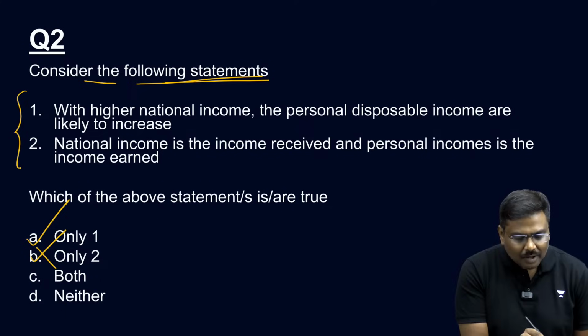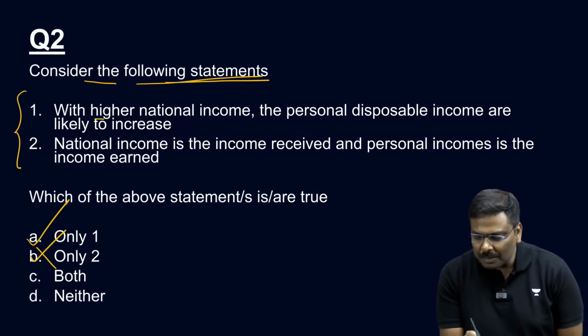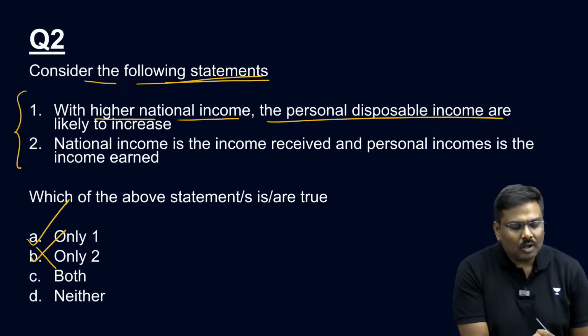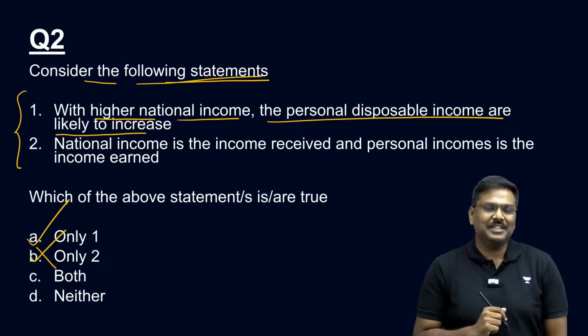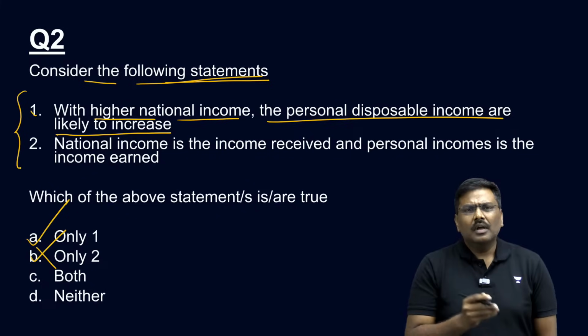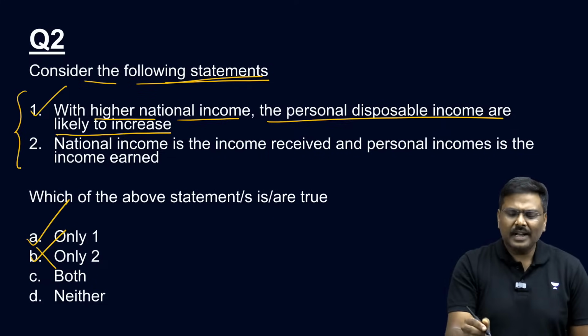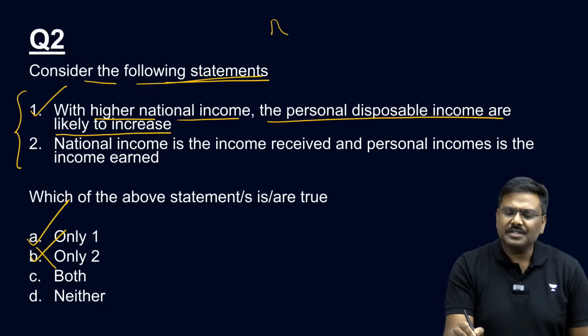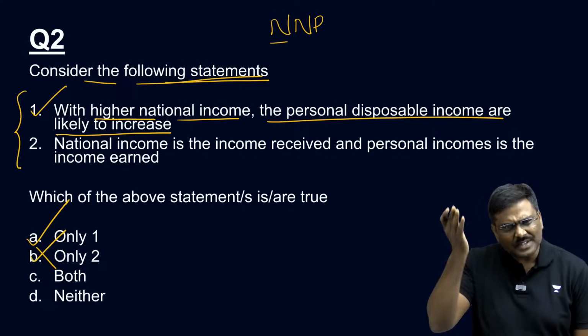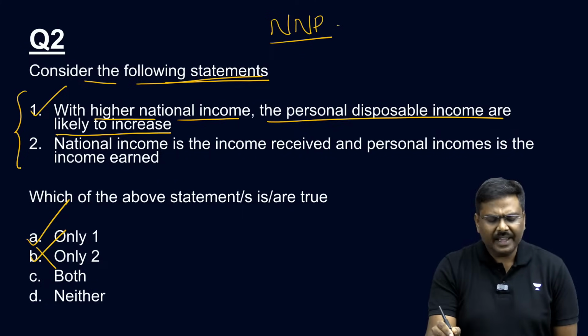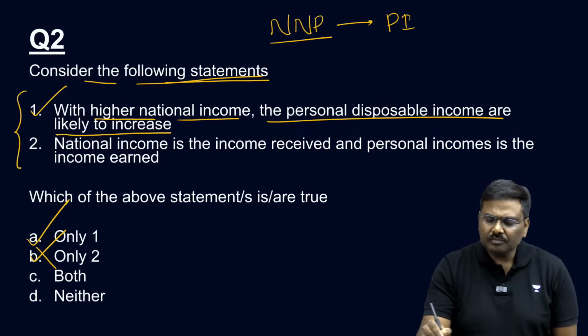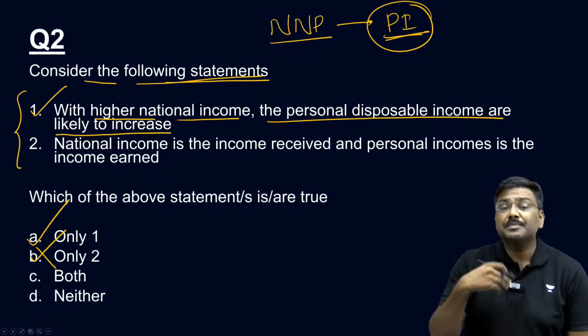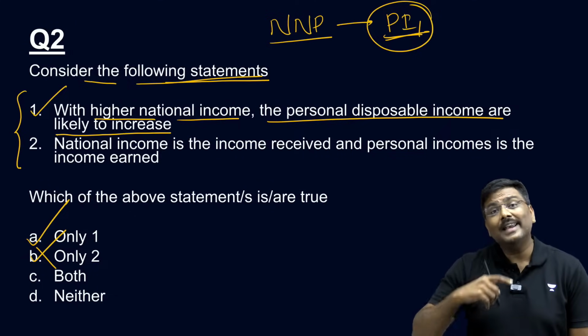Let's start. With higher national income, the personal disposable income is also likely to increase. Statement is correct. If national income increases, that is, let's say NNP, net national product, starts increasing, obviously the personal incomes, that is personal disposable incomes, are also likely to increase.